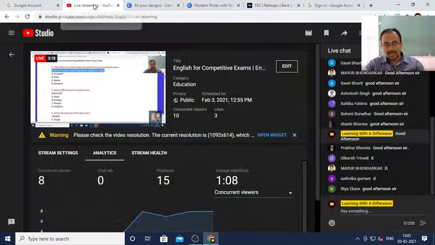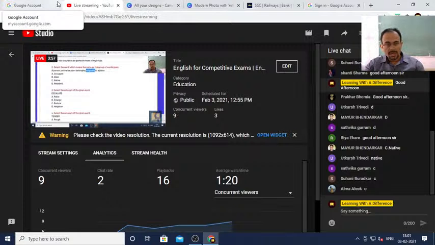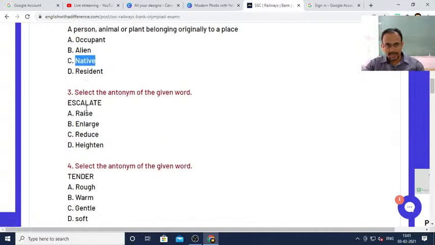A, B, C, D? So Sadvika, Utkarsh, and Suhani, native. Very good. I think native is number C. Let me check once. Yes, you are absolutely correct. Native is the correct answer.